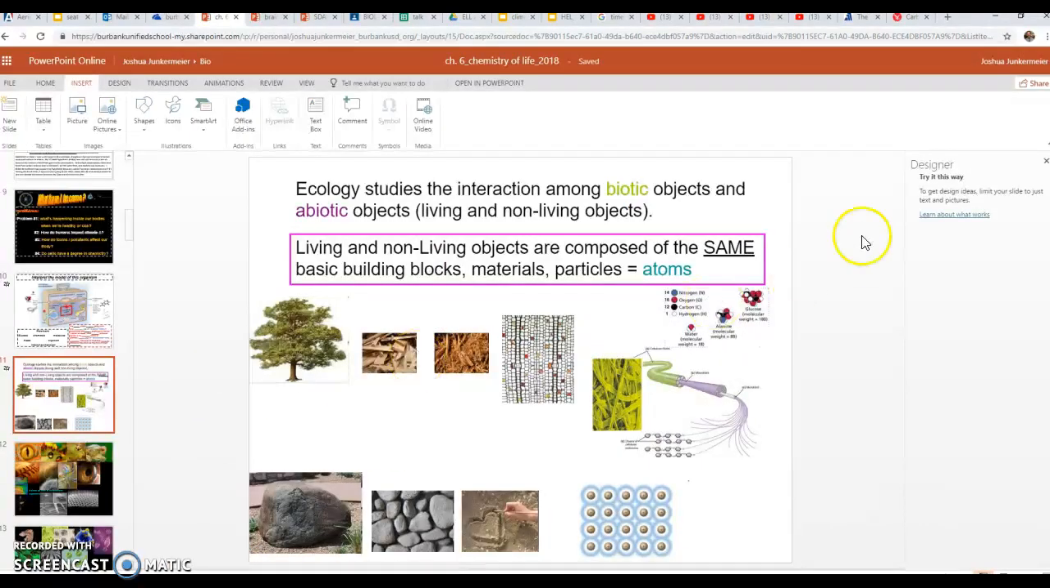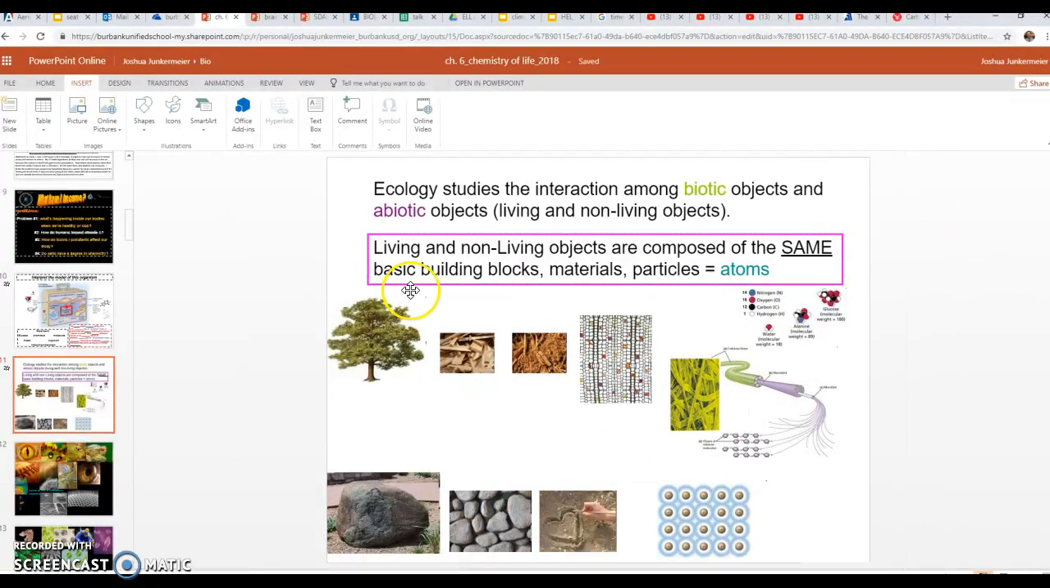All right, first of all, let's remember that on slide 11, we have something awesome to write in our notebook. Remember, if it's in a pink box, we copy it down as part of our notes. And that's slide 11. So in your notebook, write slide 11 and then copy it down. It says living and non-living objects are composed of the same basic building blocks, materials, particles.